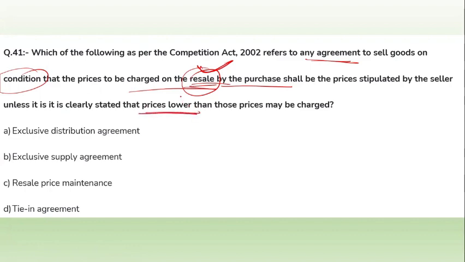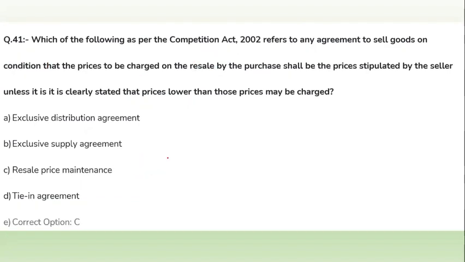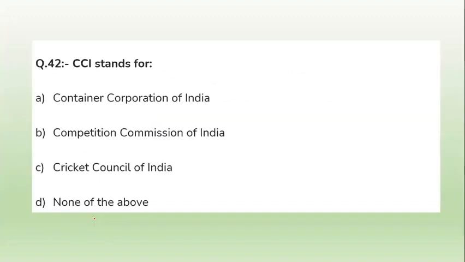In that case, if it is about the resale, the options are: exclusive distribution agreement, option B exclusive supply agreement, option C resale price maintenance, and option D tie-in agreement. So what will be the right answer? Because it's talking about resale price maintenance, option number C is the right option for this question.